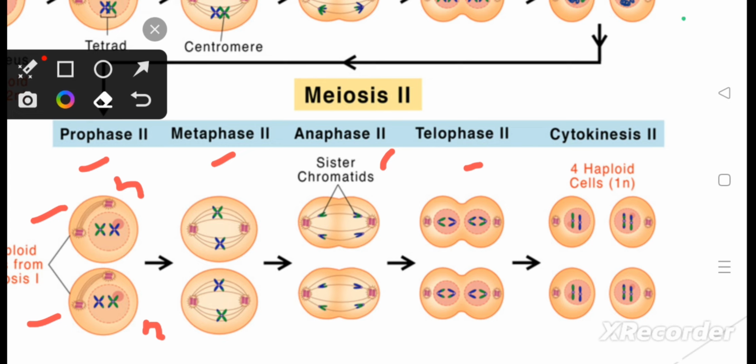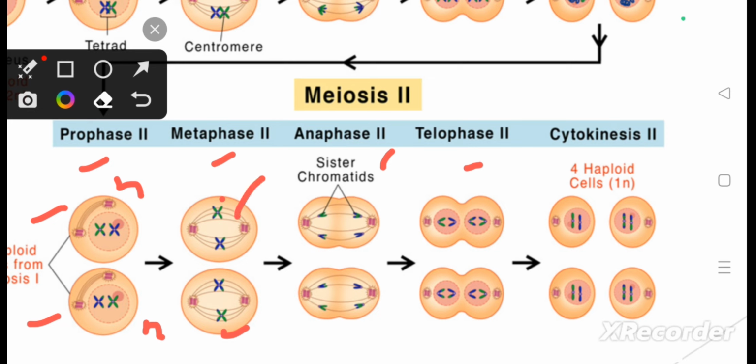Now these will enter prophase 2, and again the same thing occurs. The chromosomes become condensed, the nuclear membrane disappears, and the chromosomes again become short and thick. Now they will enter into metaphase 2. At this stage also, the chromosomes align at the equator, and the microtubules from opposite sides of the spindle get attached to the kinetochores of sister chromatids.